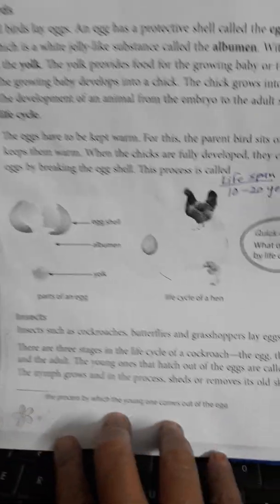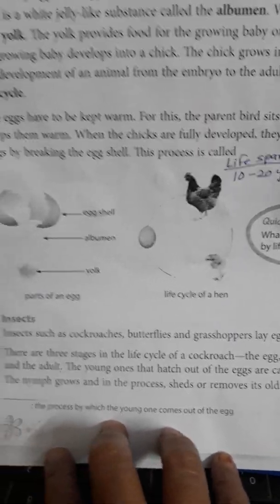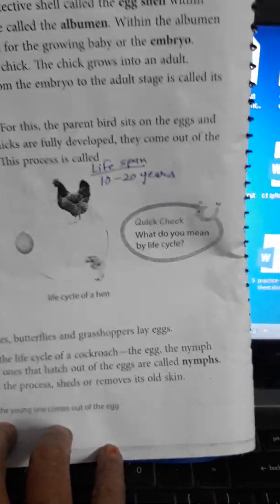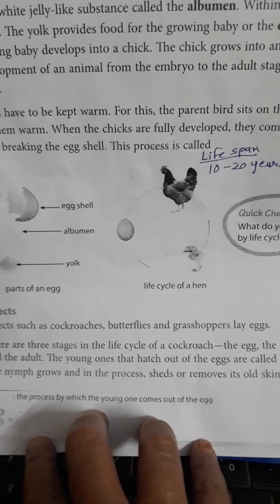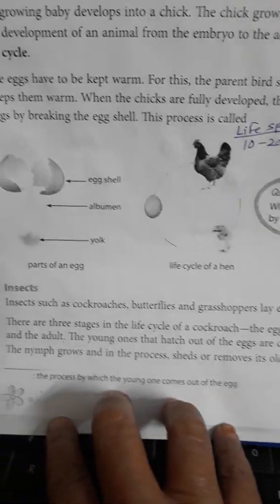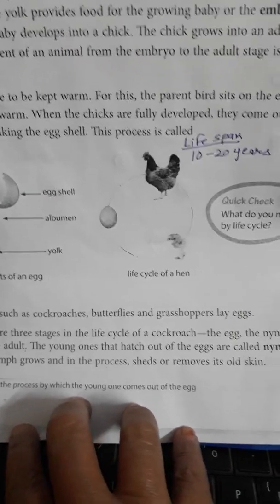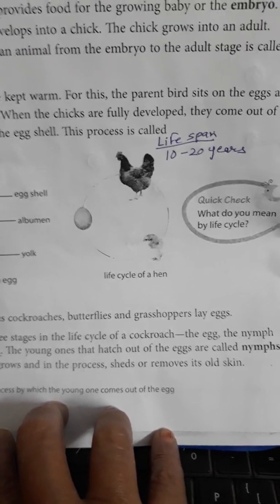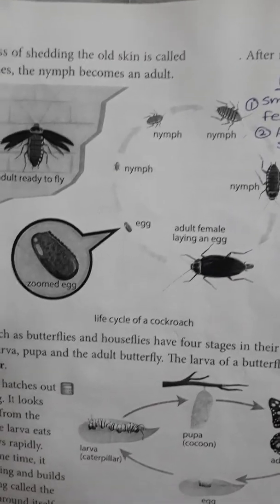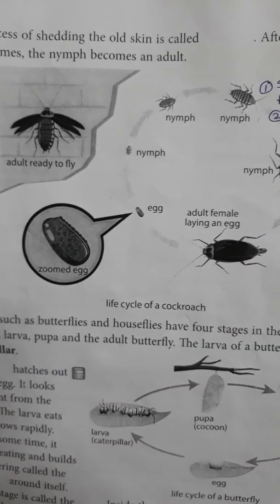Insects such as cockroaches, butterflies and grasshoppers lay eggs. There are three stages in the life cycle of a cockroach: the egg, the nymph and the adult. The young ones that hatch out of the eggs are called nymphs. The nymph grows and in the process sheds or removes its own skin. Now, in this picture you can see the life cycle of a cockroach.